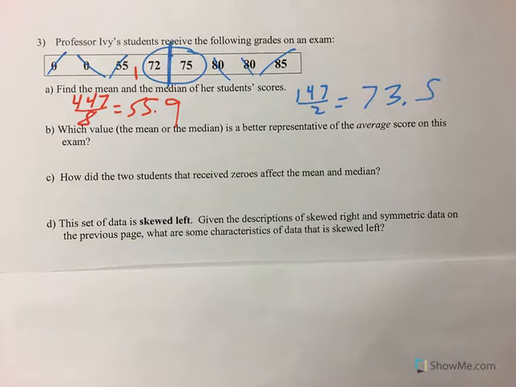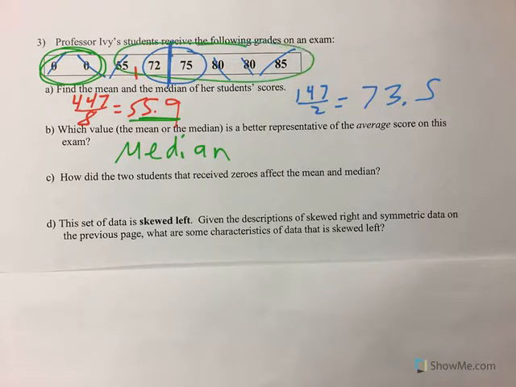So which one of these, the mean or the median, is the better representation? I think the better representation is the median, because these two zeros drag that mean down so much. If you did not count those, if you just took the 447 and divided by the 6 people who actually took the exam, the average is 74.5. So you can see that's way more representative of those who actually took the test. So 73.5 is pretty close. The median actually represents this data better than the mean, because these two zeros, we call them outliers, really bring down the value. And that kind of leads us into part C.